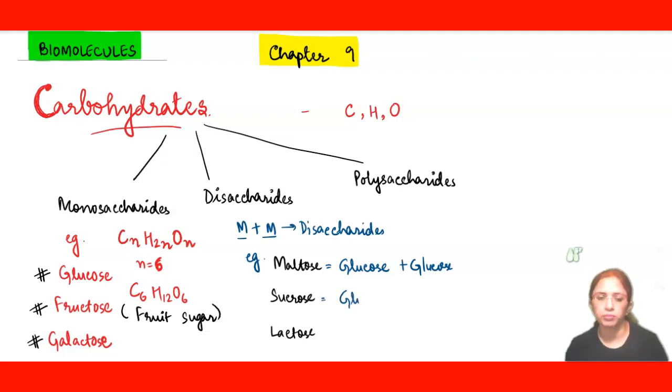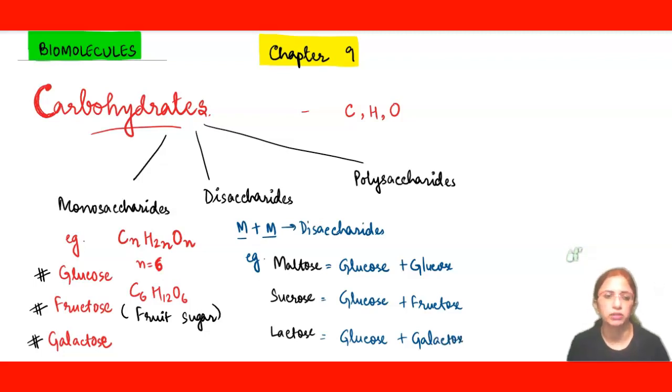Sucrose is formed by the addition of glucose with fructose. Lactose is formed by the addition of glucose with galactose. These subunits are to be learned. They are very important from the point of view of competition and for solving MCQ questions.